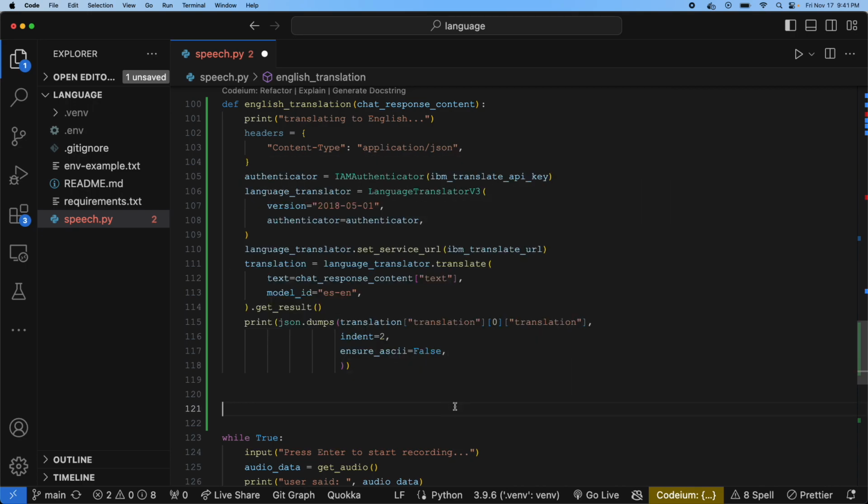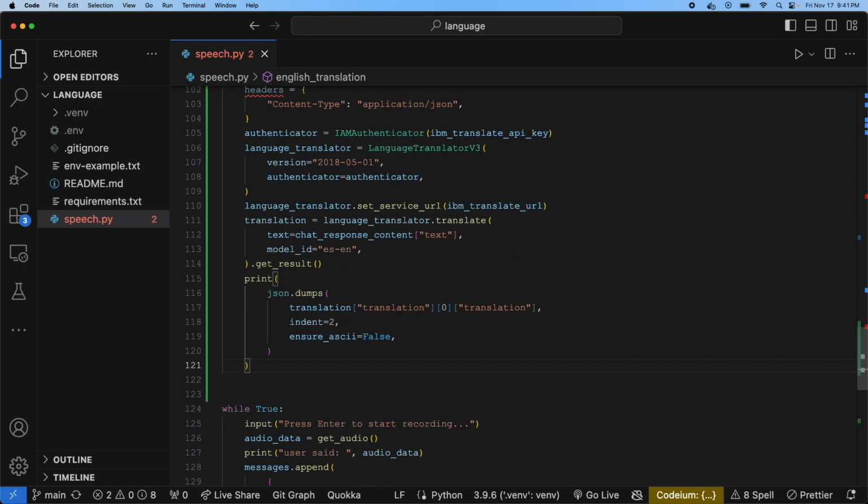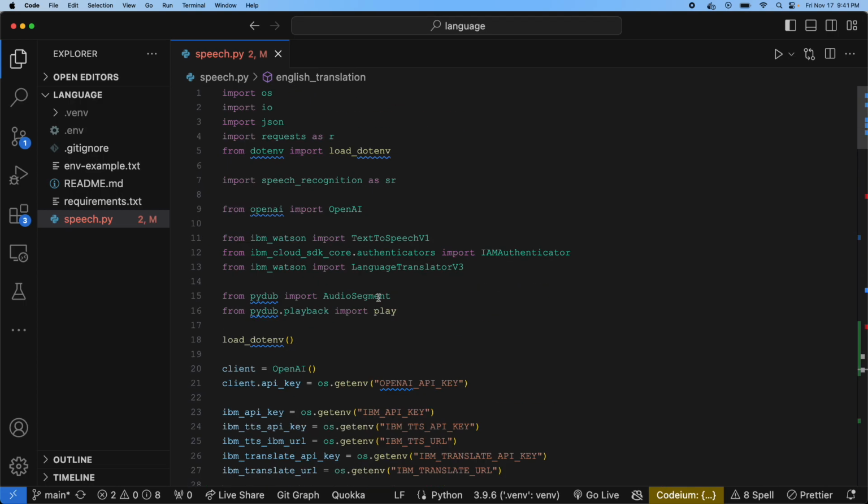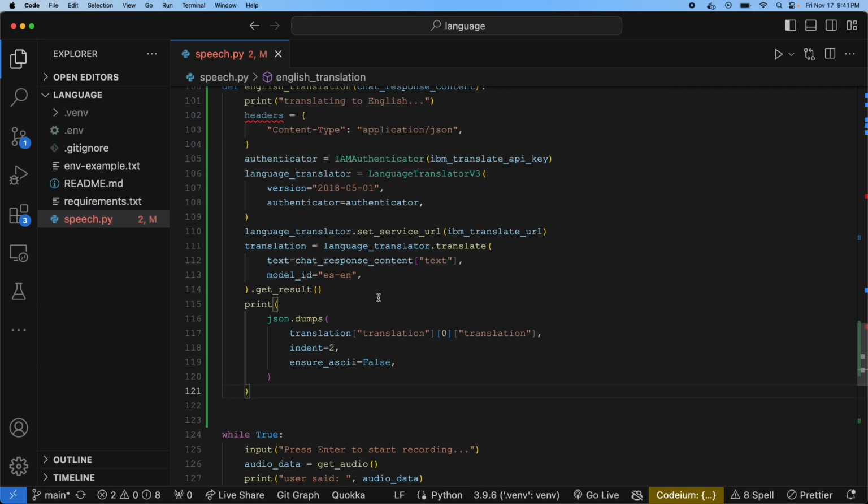Oh my gosh. Let's give that a save, let it auto format. And now we should get the translated response back.